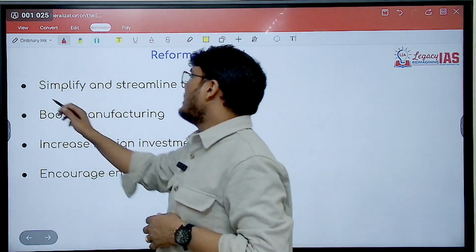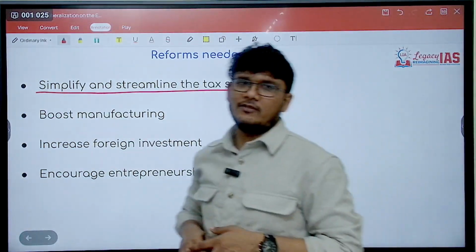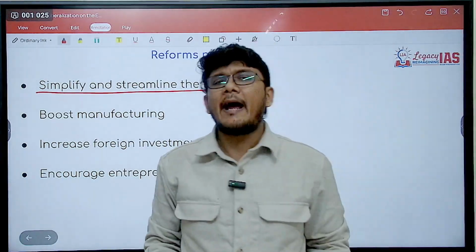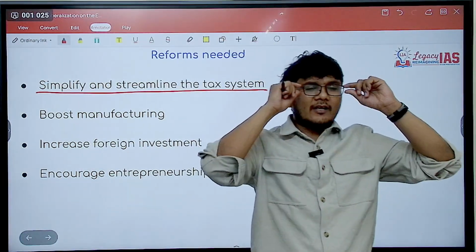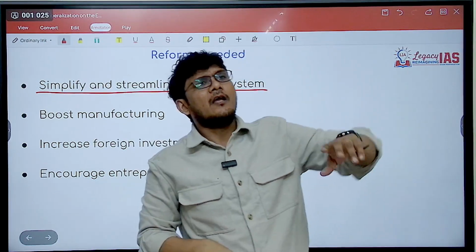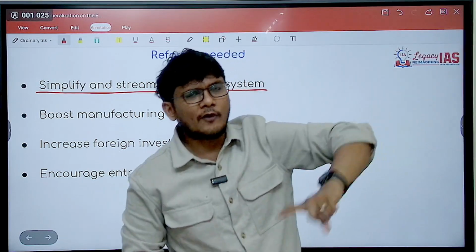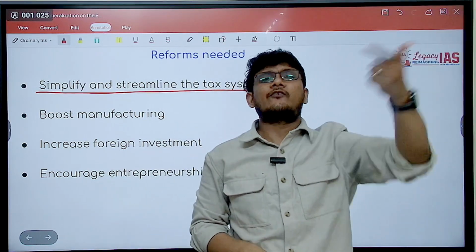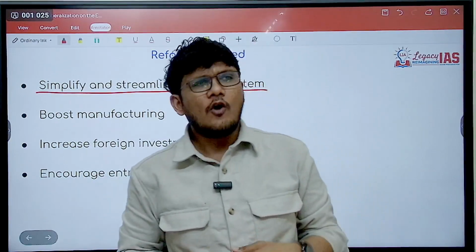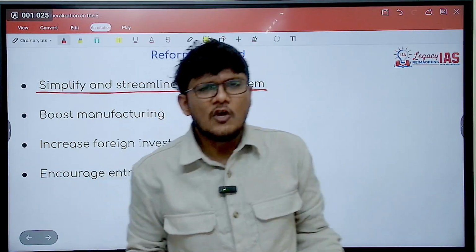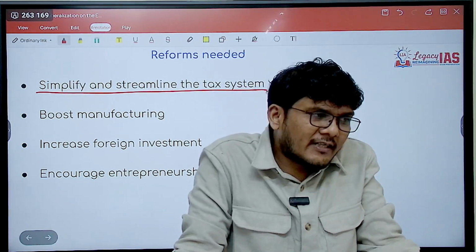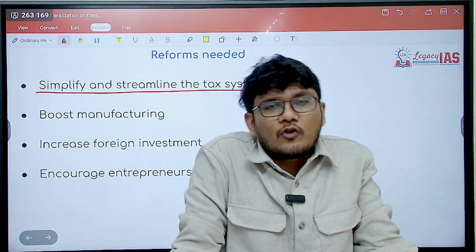What can they be? Simplify and streamline the tax system. Take an example of Vodafone. Now it's Vodafone Idea, but earlier when it was Vodafone, the government of India imposed retrospective taxation on Vodafone and said that retrospectively, going from an earlier date, we are increasing the percentage tax on the spectrum that you have bought from us, or the charges, we are increasing the charges. So now you have to pay this much more. Now imagine, 10 years back, you are told you have to pay more. So that is sort of a hindrance.